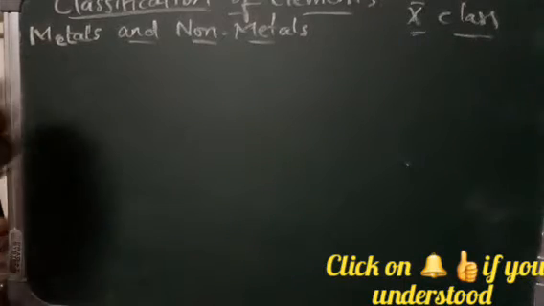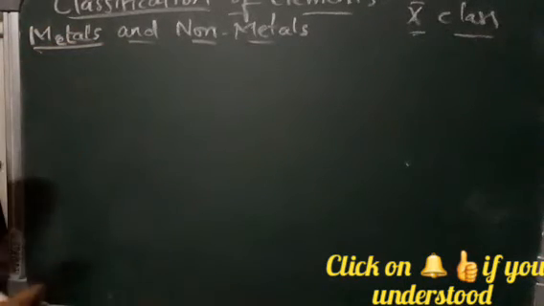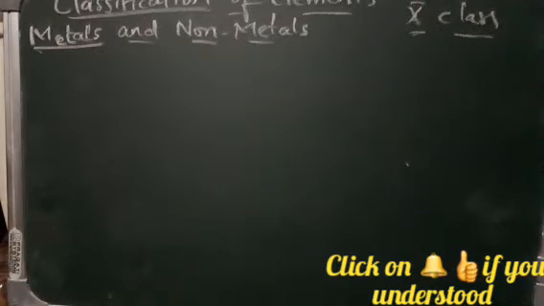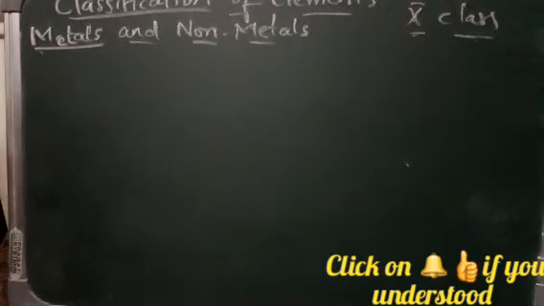So what are the elements in the periodic table? What are considered as metals, and which elements are considered as non-metals?